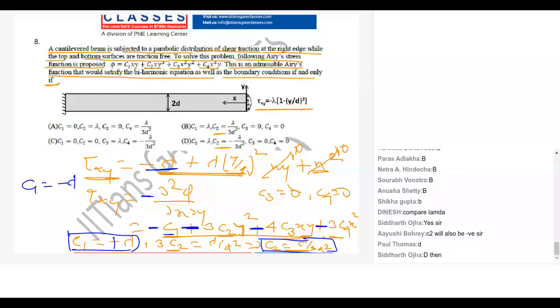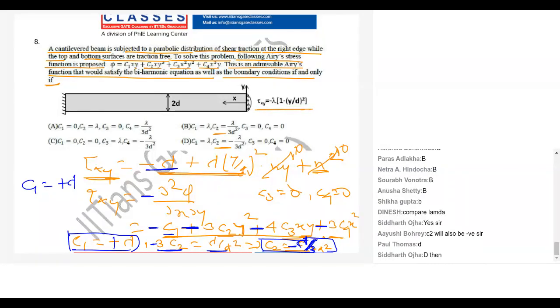And here minus 3C2 is what? Lambda by d square. So C2 is minus lambda by 3d square. So this kind of silly mistake happens, guys. Please be aware.